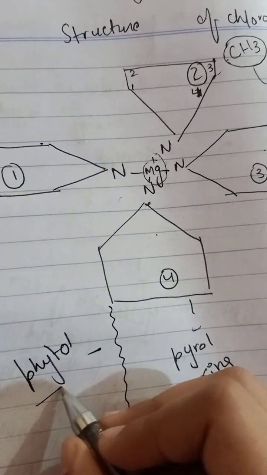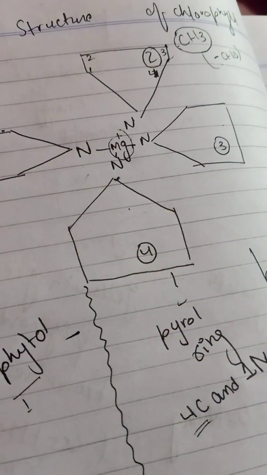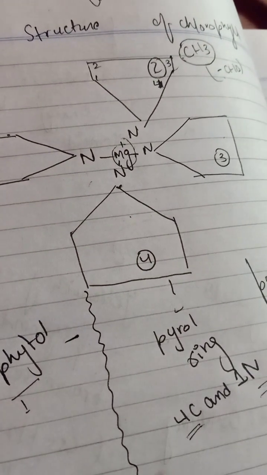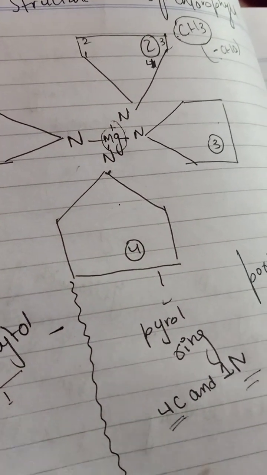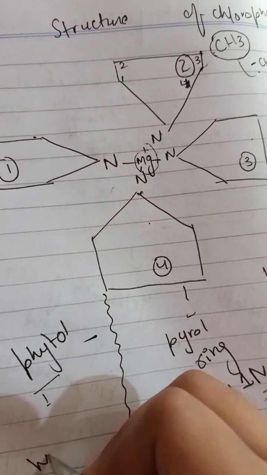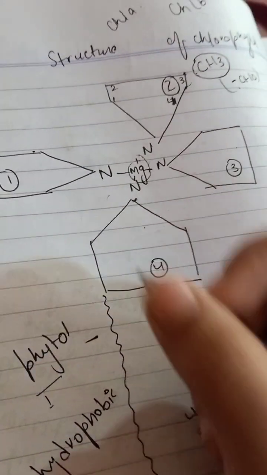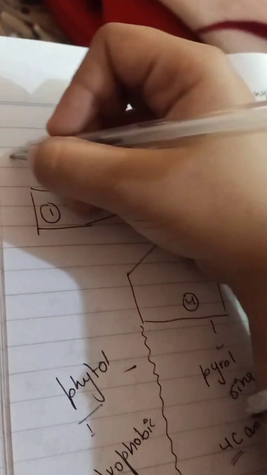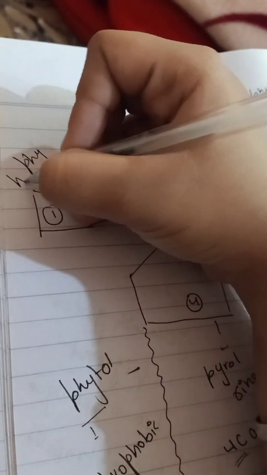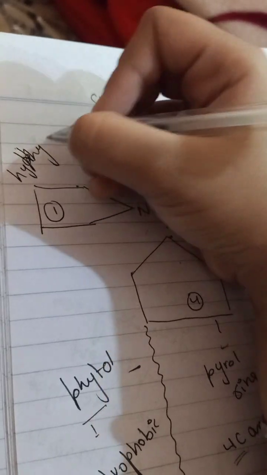What is phytol? Phytol is a tail that supports the chlorophyll. This tail is hydrophobic, and these are all the head part. They are hydrophilic.